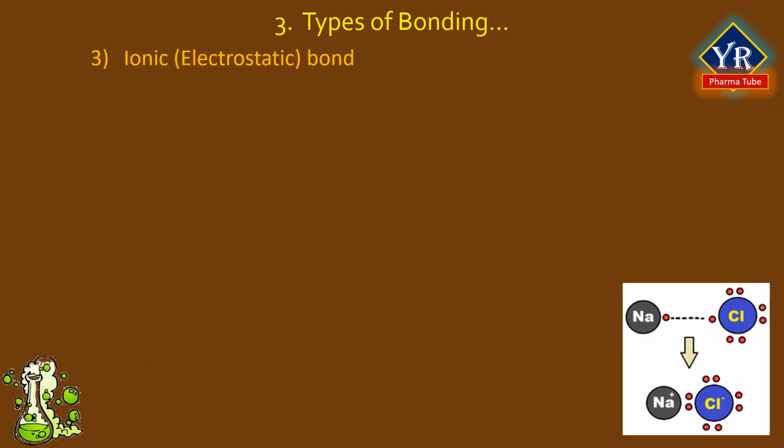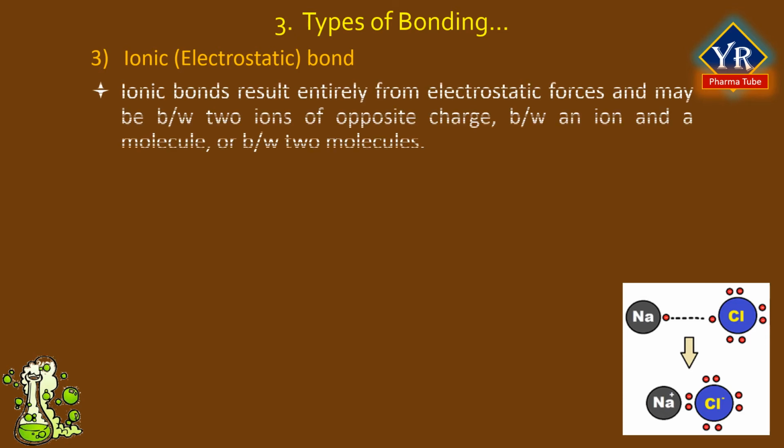Coming to ionic or electrostatic bond. An ionic bond is formed when two ions of opposite charge are attracted to each other through electrostatic forces. The strength of this type of bond varies between 5 and 10 kilocalories per mole, and it decreases proportionally to the square of the distance between the two atoms.